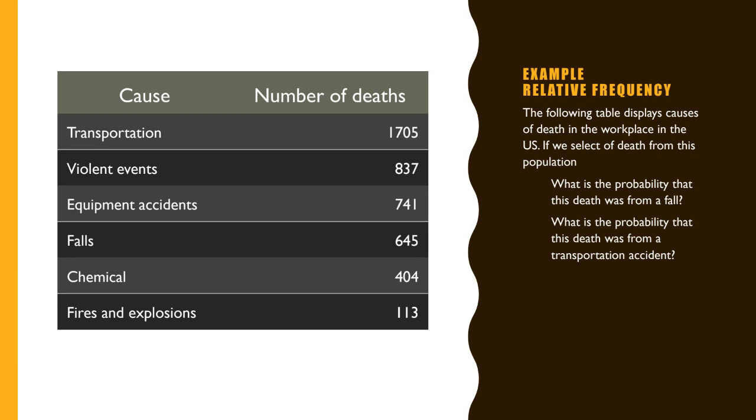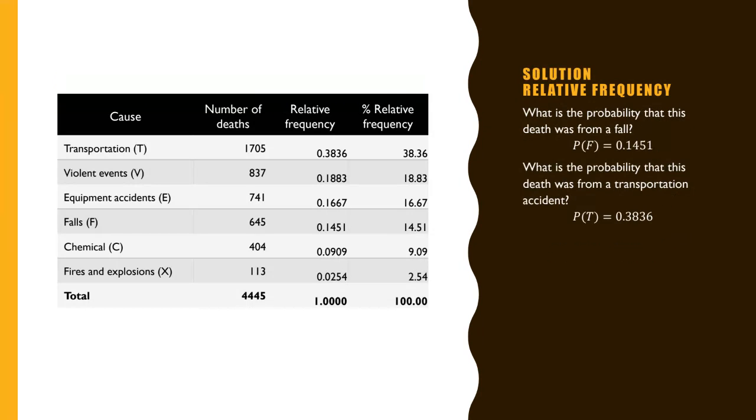So it is 645 divided by the total number, right? So we can do that. Or we can just prepare the frequency or relative frequency. How do we do that? You already know the table. So let's make the relative frequency.